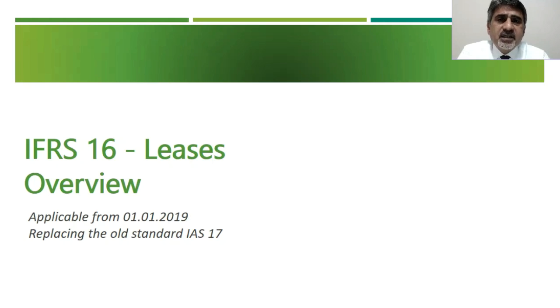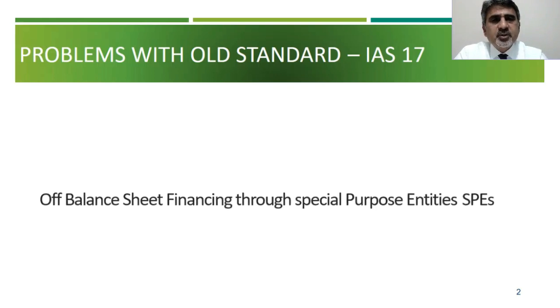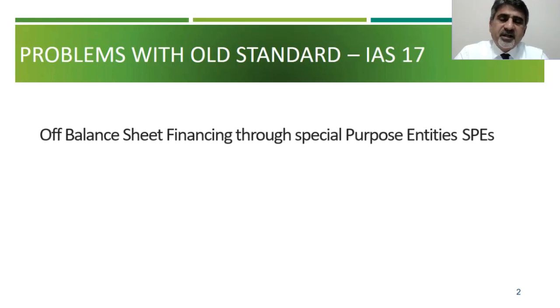So let's first see what were the issues with the previous standard IAS 17, and then we will see the comparison between IAS 17 and IFRS 16. So let's first see what were the problems with the old standard IAS 17. One of the biggest drawbacks of IAS 17 was operating lease, because the operating lease principle under IAS 17 actually created an opportunity to do off-balance sheet financing. So, off-balance sheet financing under operating lease.